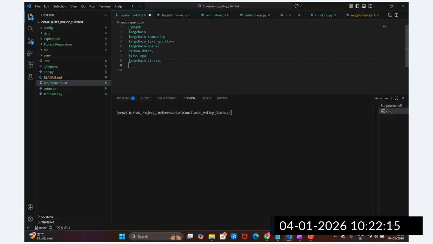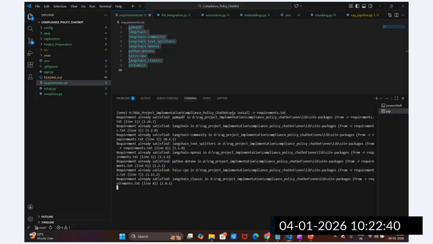Here I need to mention Streamlit. Let me save this, and then I'm going to run pip install -r requirement.txt. It will update this.